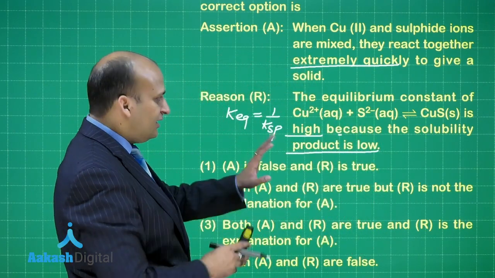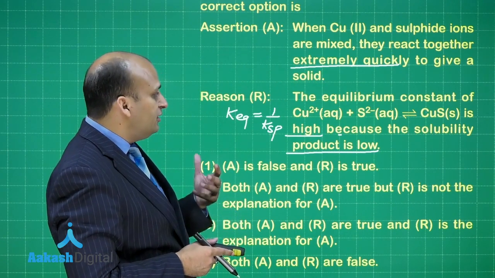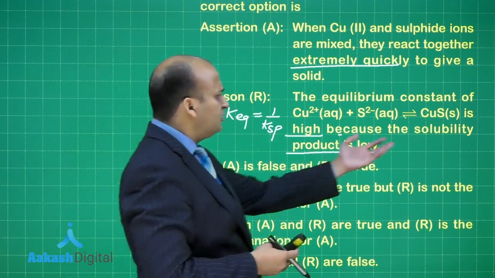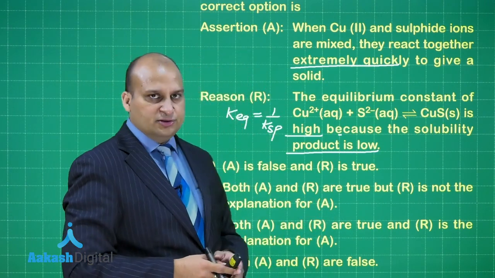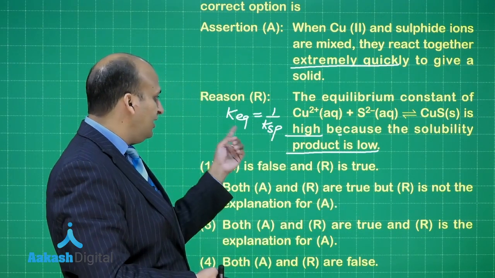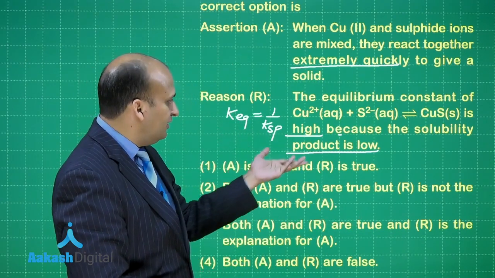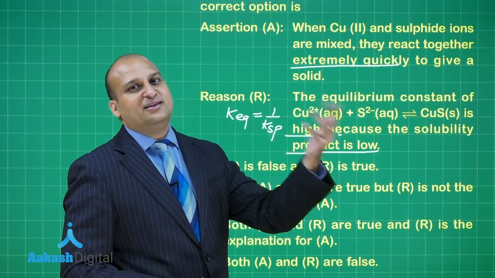So you see, they are giving every piece of information to you, but many students feel a bit confused: sir, why are they talking about solubility product over here? They should only talk about the equilibrium constant. But you see that yes, they are inversely proportional. So if the Ksp is low, K equilibrium should be high.